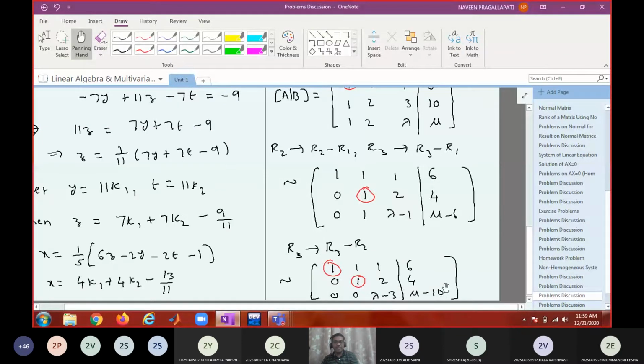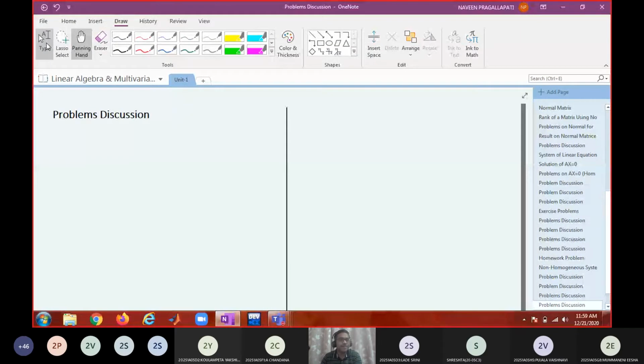In that case, there will be 3 non-zero rows in the augmented matrix. So augmented matrix rank will be 3. 2 not equal to 3 means it is inconsistent. That means it will not have any solution. Okay, so write down the same thing. So case 1. So what is case 1?